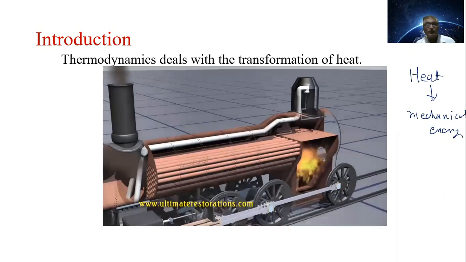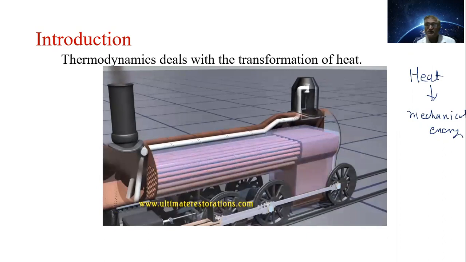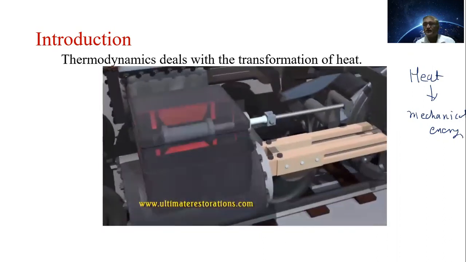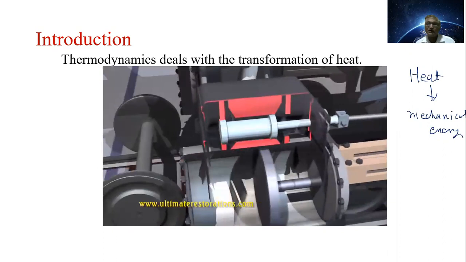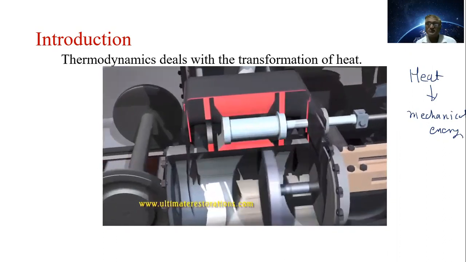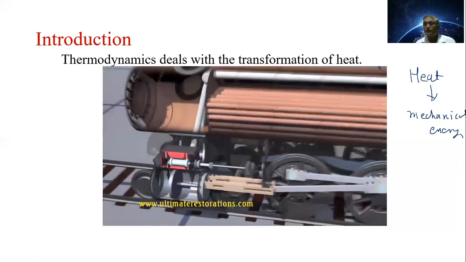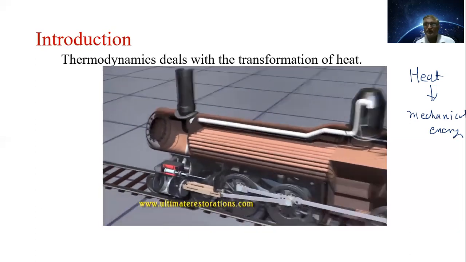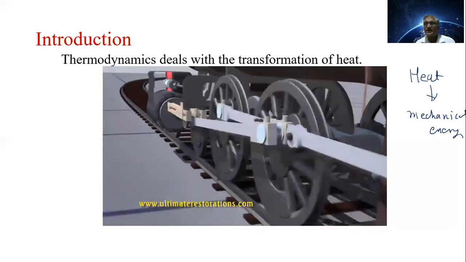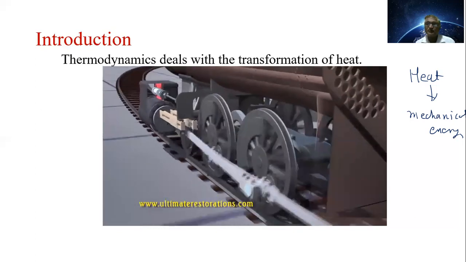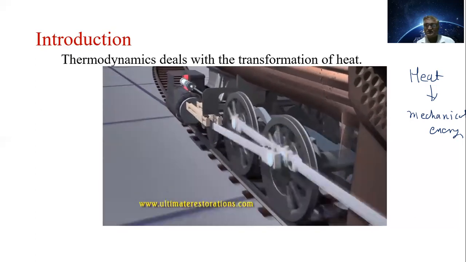The water evaporates, the vapor then exerts pressure, and due to that pressure a force is created, and that causes the running of the train. You can see here this picture giving you a clear idea about the conversion of heat into mechanical energy.